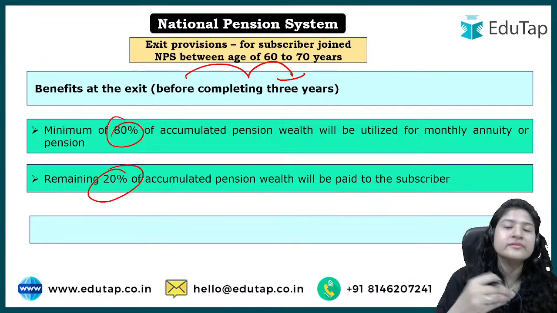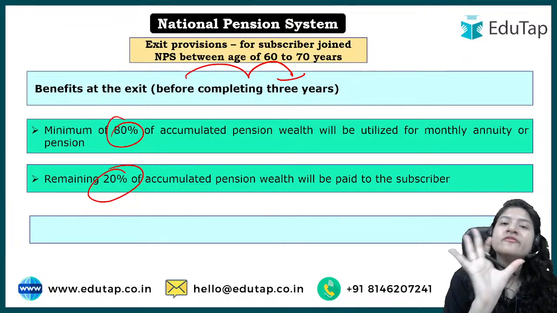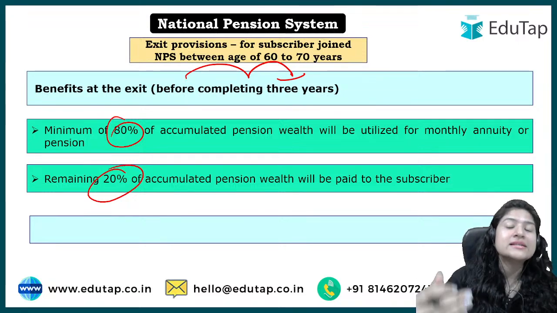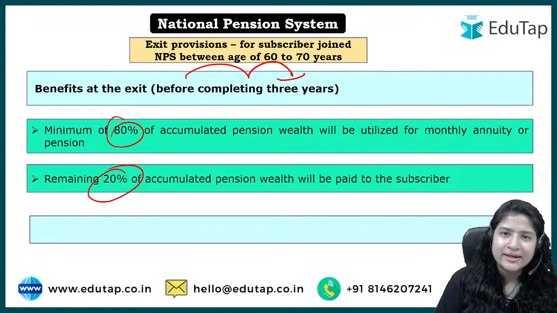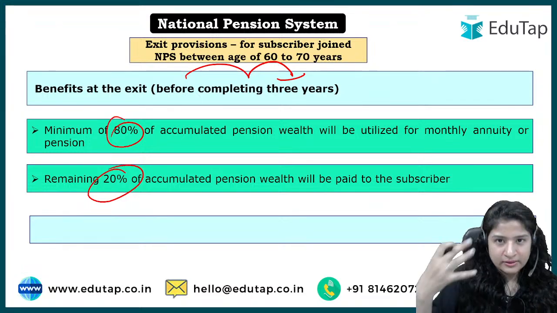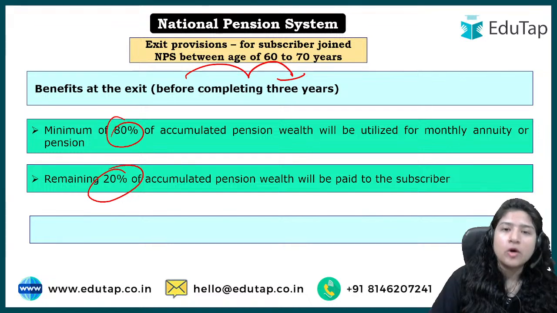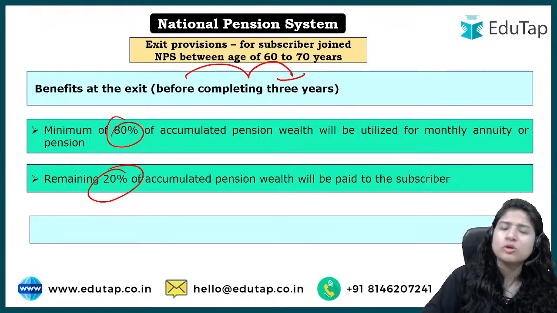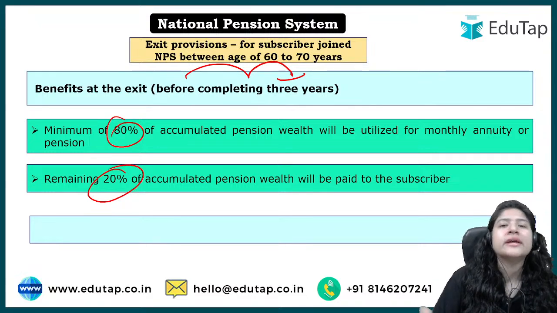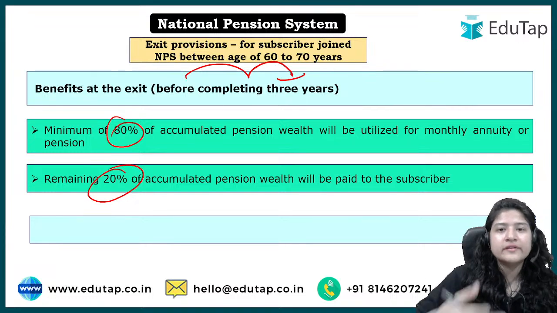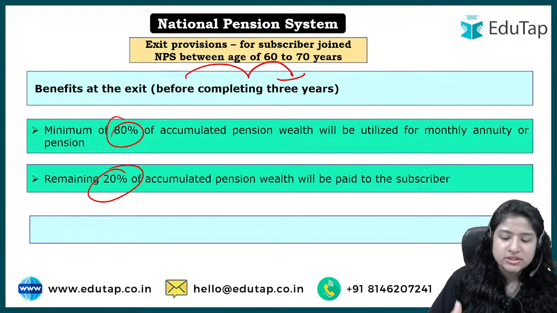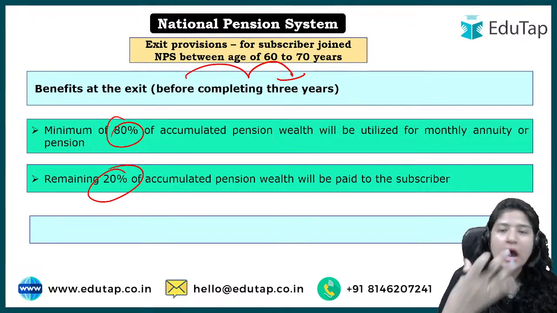But what if, and there we have looked at that for a minimum of 5 years you have to be part of the scheme, right? But why has 60 years been kept as a retirement age? Because from that time it is expected that the body physically starts to slow down, the functions of the body start to slow down or degrade, right? And the person has to then become dependent on somebody else, right? And we know that as the age increases, the person is pretty much nearer to the demise, right? The more the age, the more the uncertainty about how long they will live.